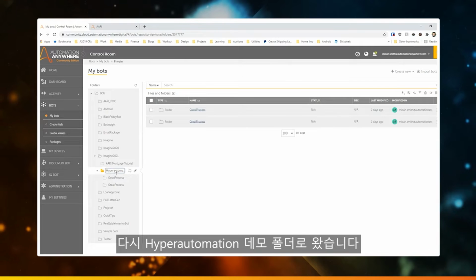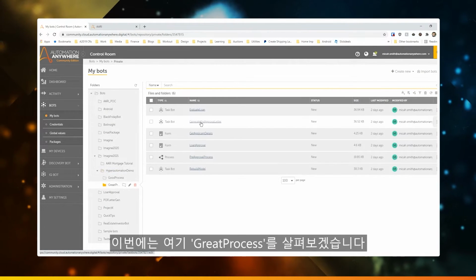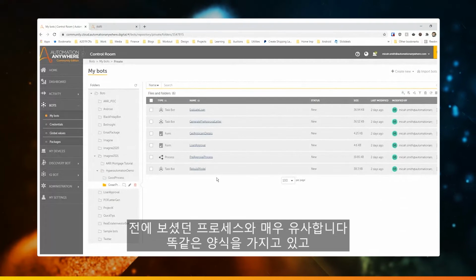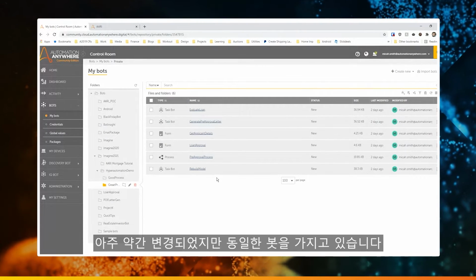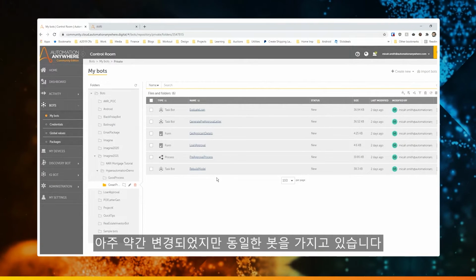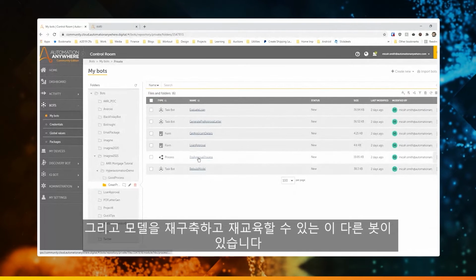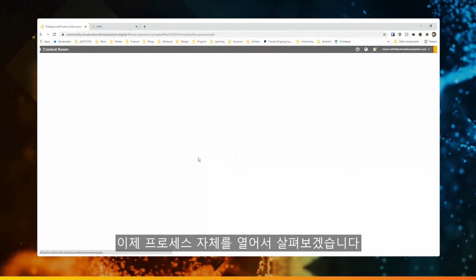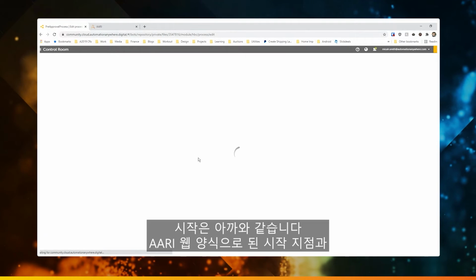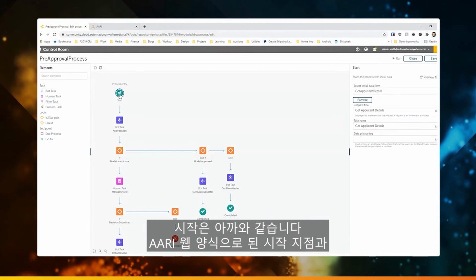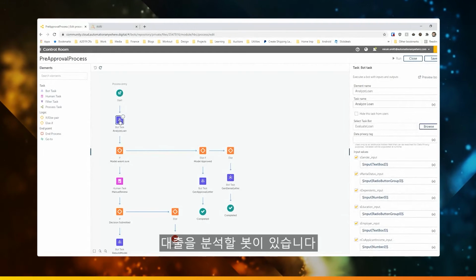So I'm back in my hyperautomation demo folder, and this time I'm going to take a look at this great process. So this process looks very similar to what we had before. We have the same forms, we have the same bots, although they're changed very slightly. And then we also have this other bot that enables us to rebuild and retrain our model. So let's open up the process itself and take a look at this. So it starts off the same. We have that entry point, which is the web form for RE. We then have our bot where we're going to analyze that loan.